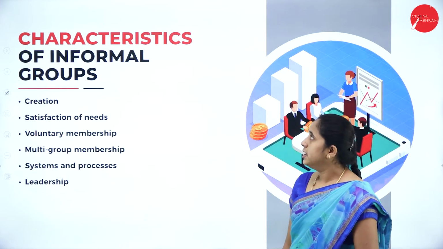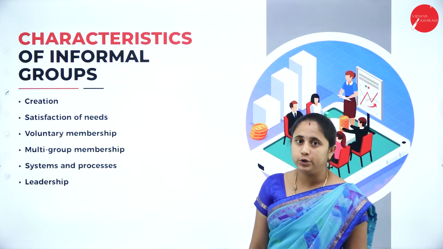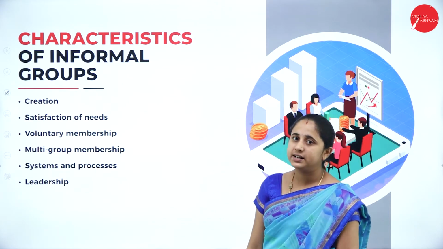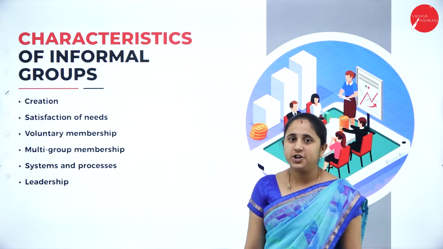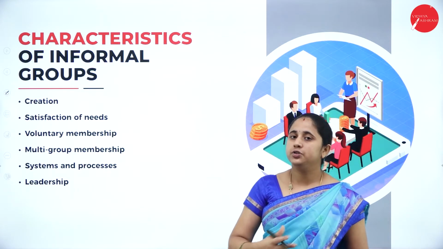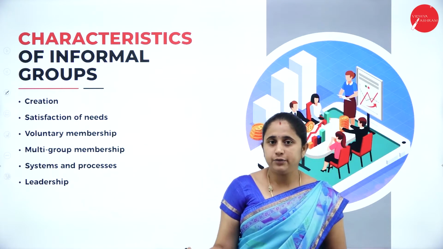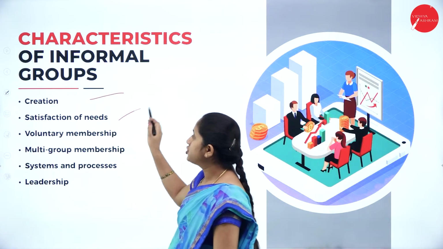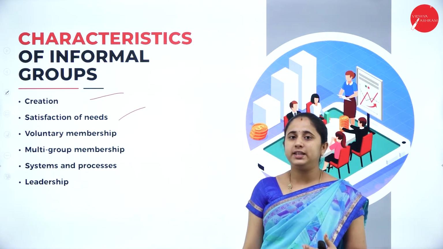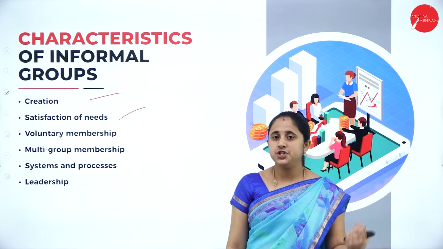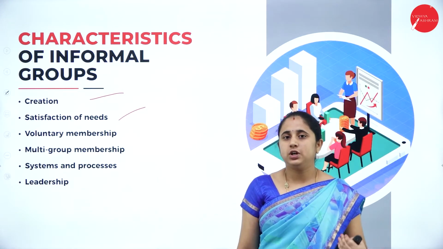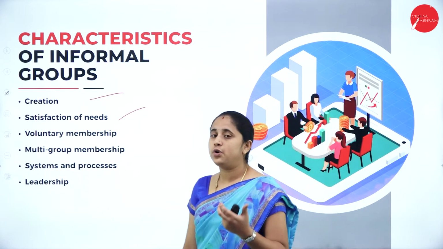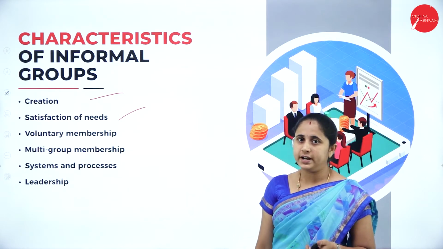So moving further, characteristics of informal group. Now we know the meaning and difference between the formal and informal group. What are the characteristics of informal group? Creation: there is no legal restriction or legal formation for this informal group. It forms spontaneously. Then satisfaction of needs: based on the common desires and needs of individuals, this informal group will exist or arise, in order to accomplish those common needs and objectives.